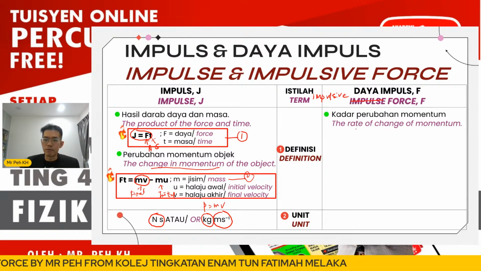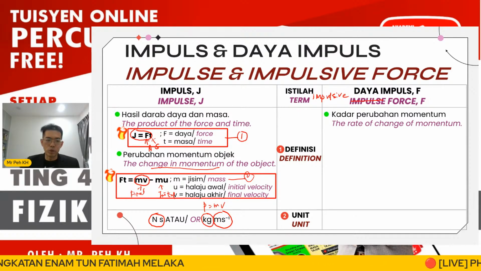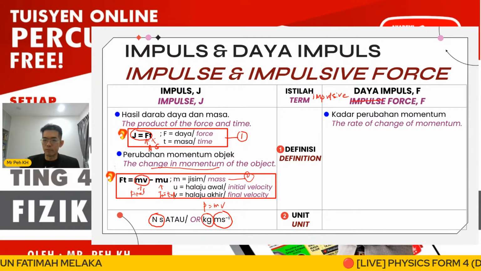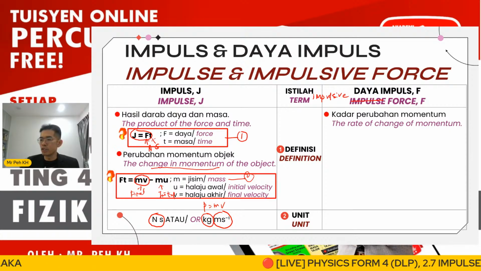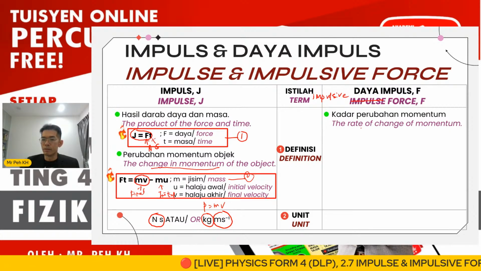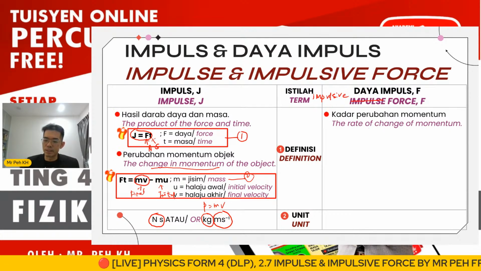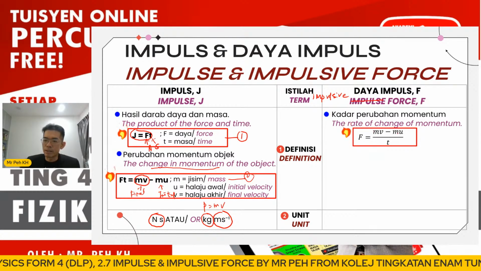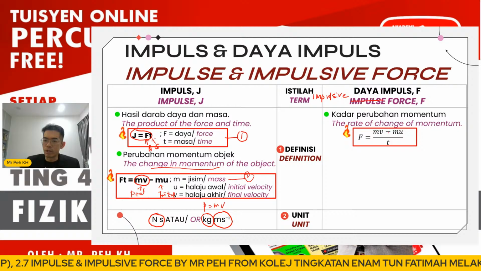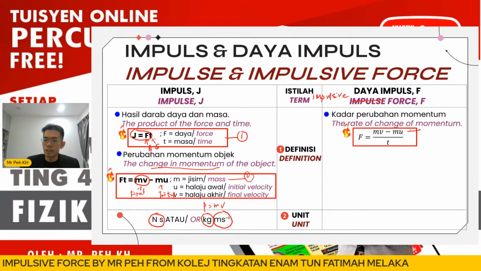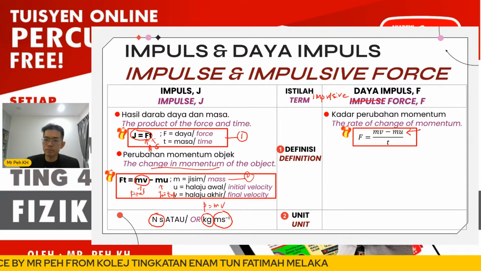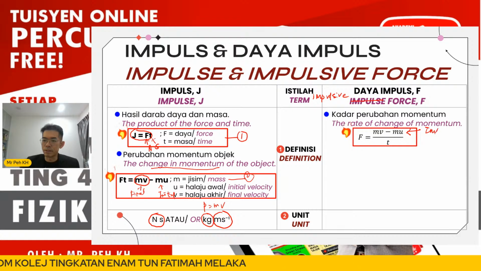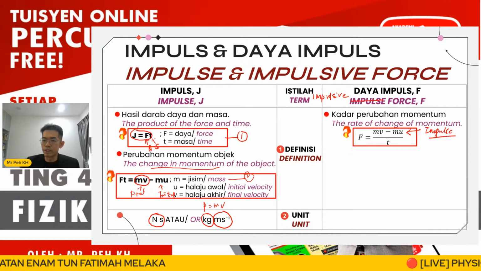Okay, so here is actually different from the impulse. Impulse will be change in momentum, mv minus mu. But for impulsive force, it will be the rate of change of momentum. So the rate represents the time. So the formula will be this: mv minus mu over t. Okay, so the mv minus mu is actually change of momentum, or you can give as impulse here, over time.